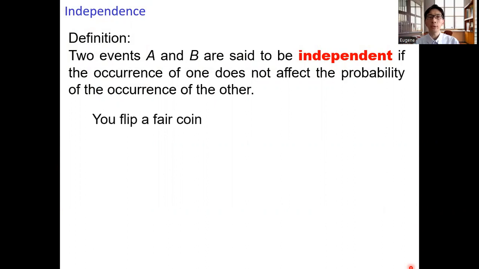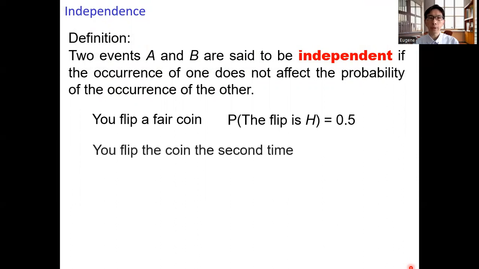You flip a fair coin. The probability that the flip is a head equals 0.5. And now you flip the coin a second time. What is the probability that the flip is a head? Since this is a fair coin, whenever you flip a coin, the probability of getting a head or getting a tail should be the same, equal 0.5. So here, the probability that the second flip is a head equals 0.5.